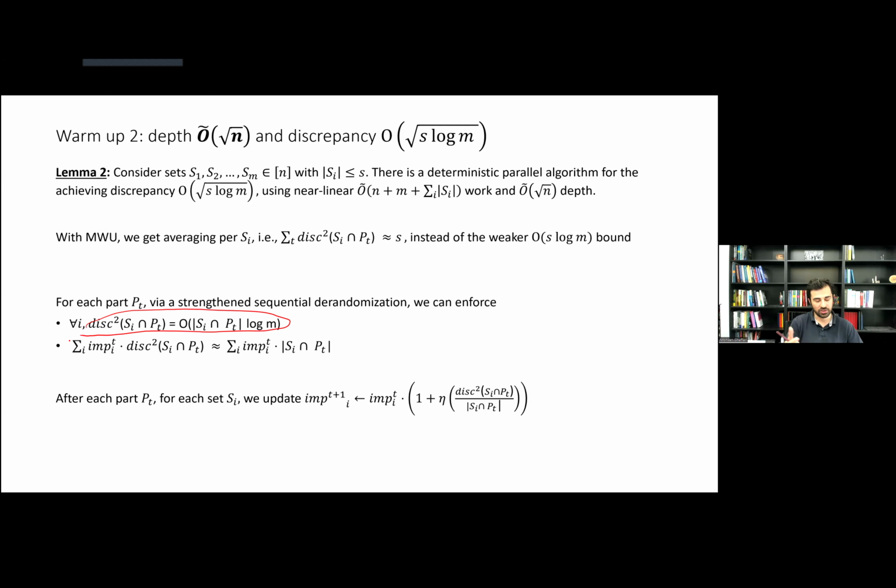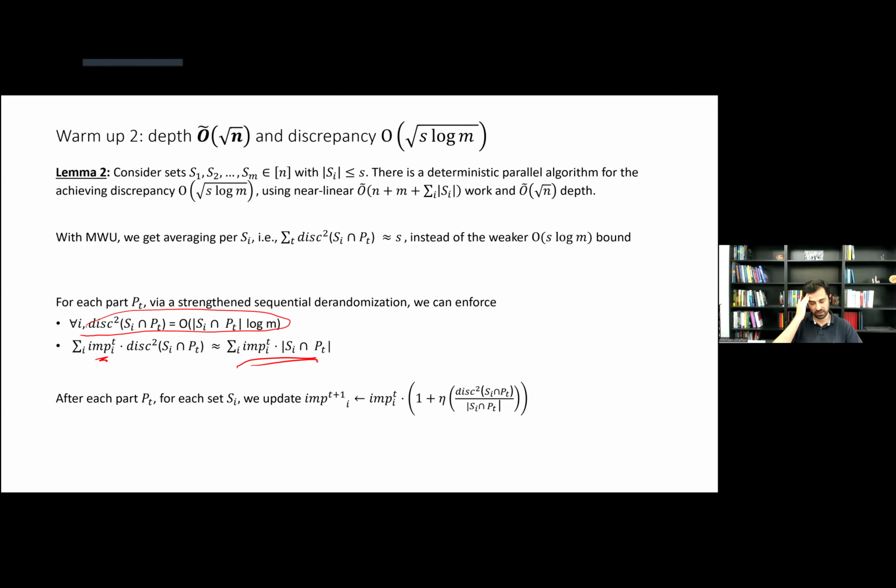But we want an averaging to also be enforced. In fact, a weighted averaging, where for each set, you give me some importance for that set, right? I want that when I sum up these discrepancy squares of the sets with that importance, it should be as if there's no loss.